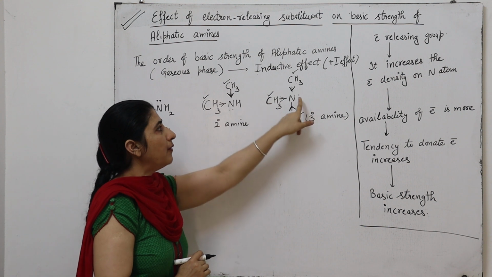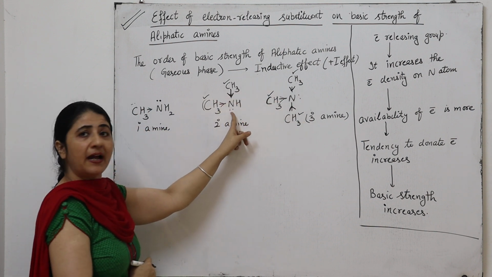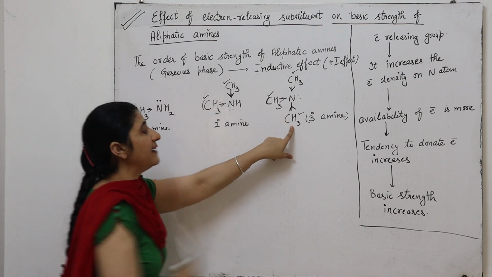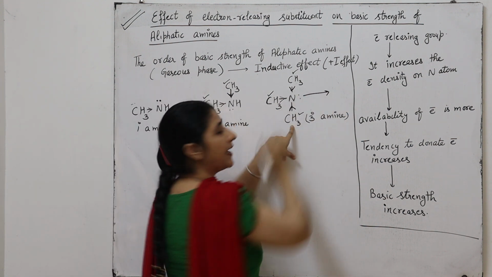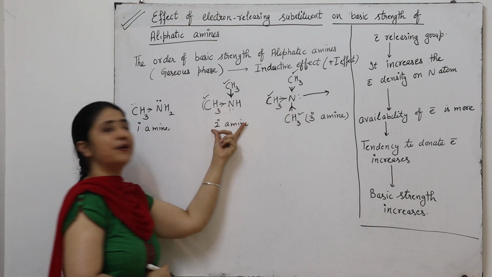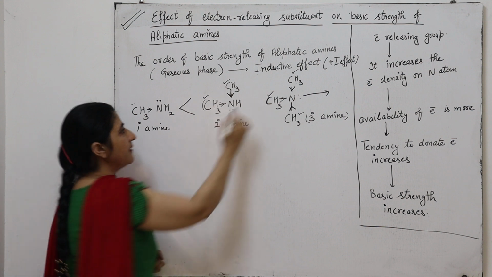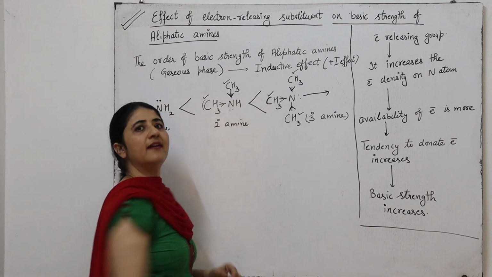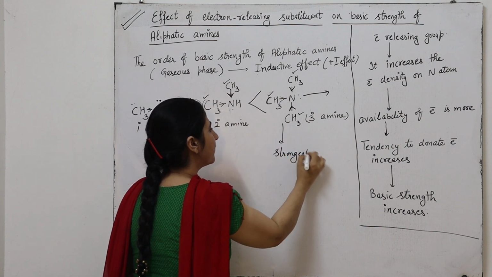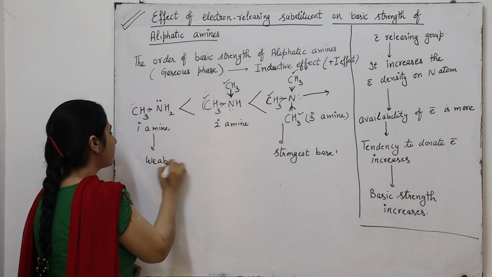As a result, in tertiary amine, the availability of electron density on nitrogen is more as compared to secondary amine and primary amine. It means that tertiary amine has a greater tendency to donate the electron. That is why tertiary amine is a stronger base as compared to secondary amine and primary amine. Primary amine is less basic in nature as compared to secondary amine. It means tertiary amine is the strongest base, whereas primary amine is the weak base.